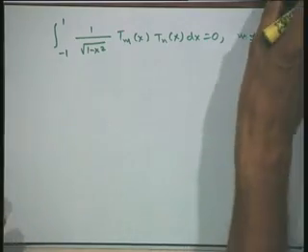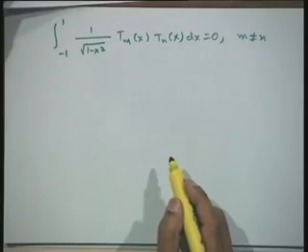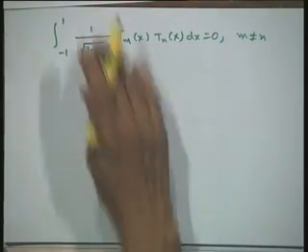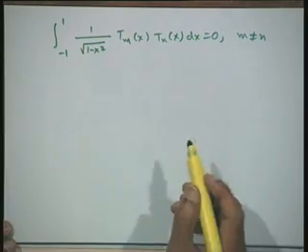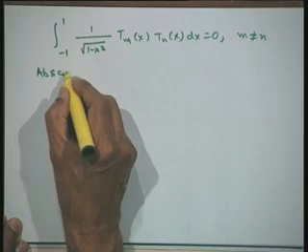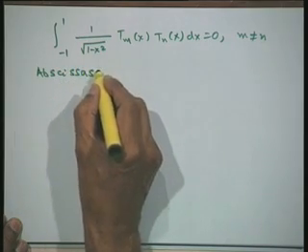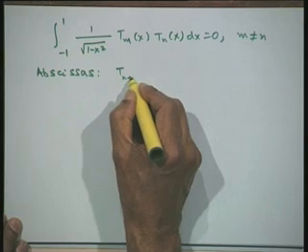Now, once we have fixed our weight function and the corresponding Chebyshev polynomials, the remaining part is quite straightforward, in that we have to pick out our abscissas and weights and then write down the formula. So, let us write down what will be the abscissas in this case. Abscissas are obtained by setting T n plus 1 of x equal to 0.